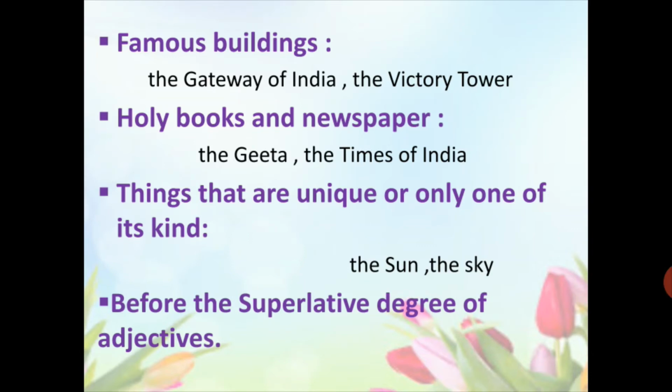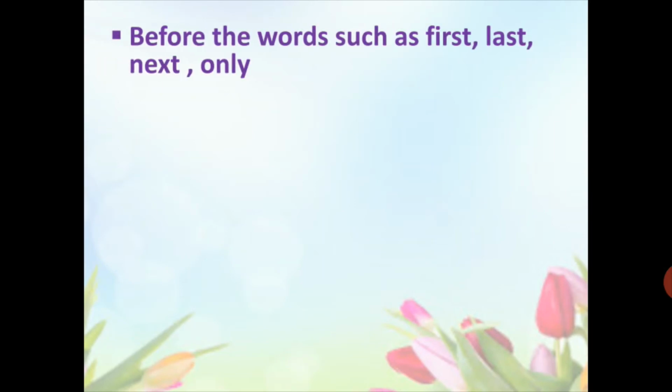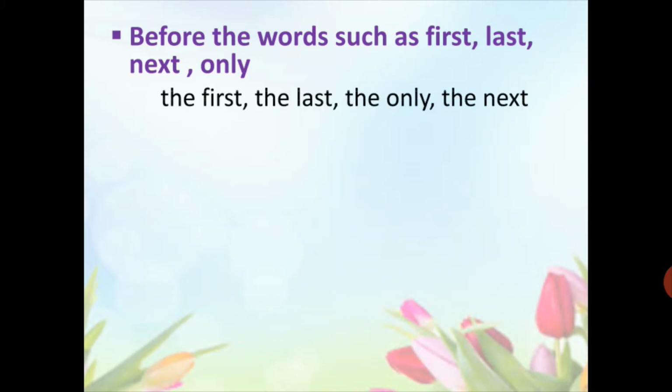We use the before the superlative degree of adjectives. The best, the fastest, the tallest. Here best, fastest, tallest, these are the superlative degrees of adjectives. We use the before the words like first, last, next, only. So we say like this, the first, the last, the only, the next.